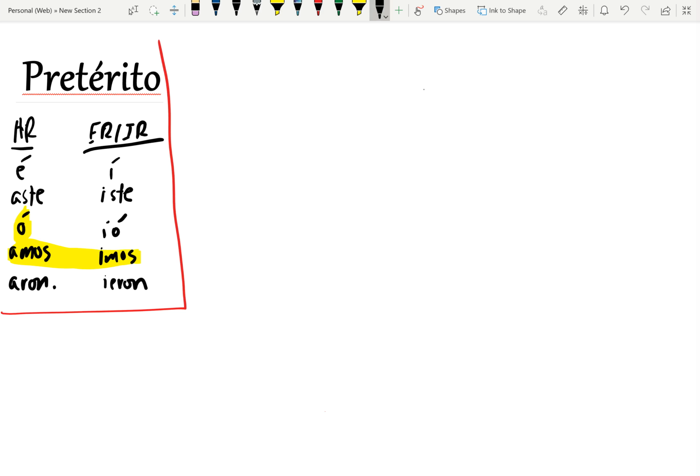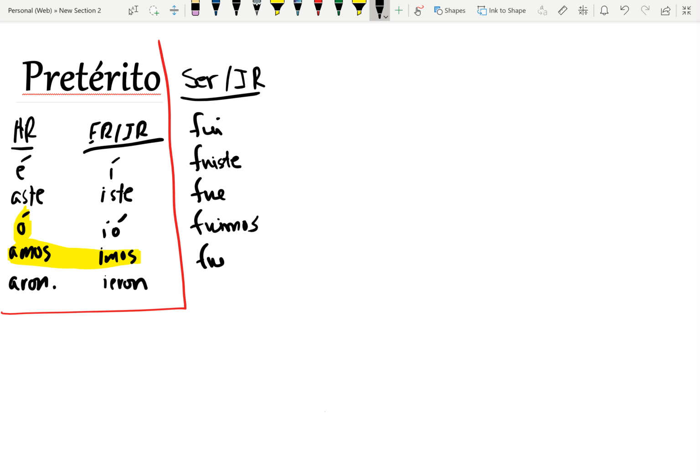We also have verbs that are highly irregular. Ser and ir are both actually conjugated exactly the same and they're highly irregular. It's yo fui, fuiste, fue, fuimos, fueron. How do you know if it's ser or ir? You look at the context. Usually ir will be followed by the preposition a, right? To go to somewhere, and that's how you know the difference.